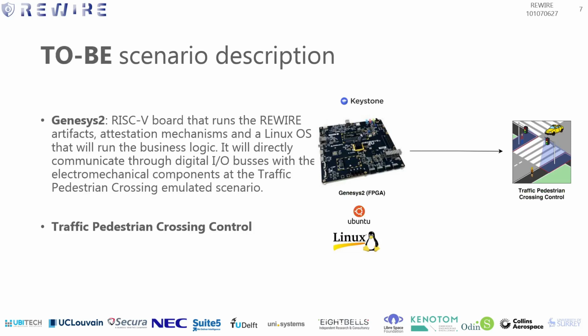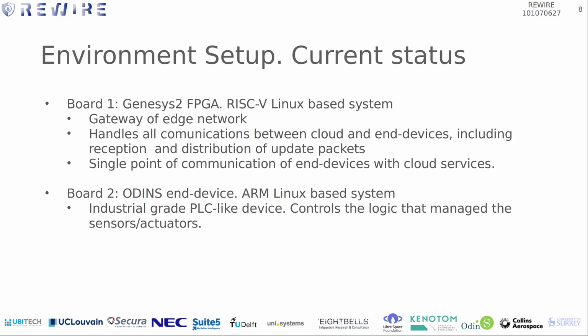The lags of this scenario will be studied and exchanged for a scenario where only the Genesis 2 RISC-V board is used, hosting all the logic needed to control the traffic system and securely communicate with the trust base. In our current environment setup, we use the Genesis 2 board as the handler of all communications between our cloud services and our PLC-like end device. This way, a delicate process such as onboarding on the end device with no integrity mechanisms is showcased.